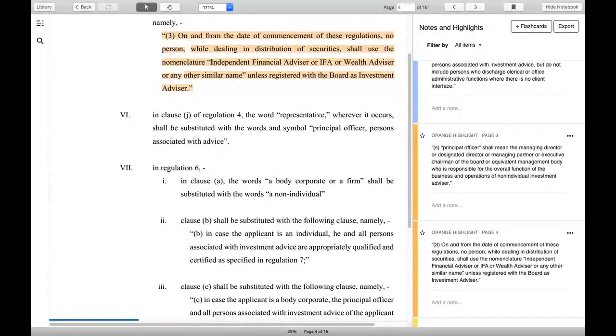So when AMFI said that, they clarified it further, that the other similar name here means any name which indicates that you are an advisor. They are not going to disclose to you the thousands of directory names.